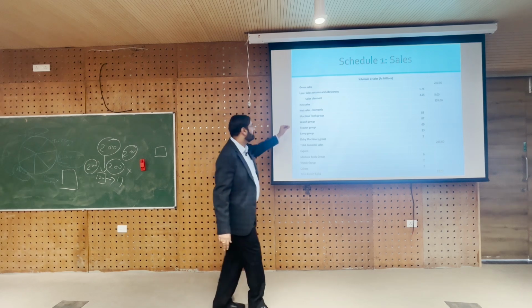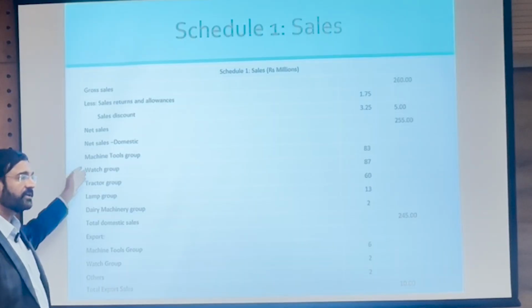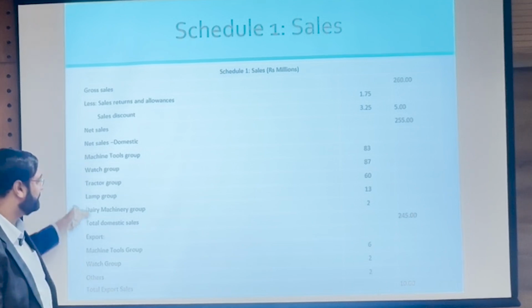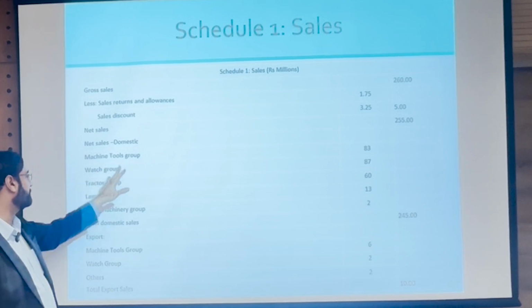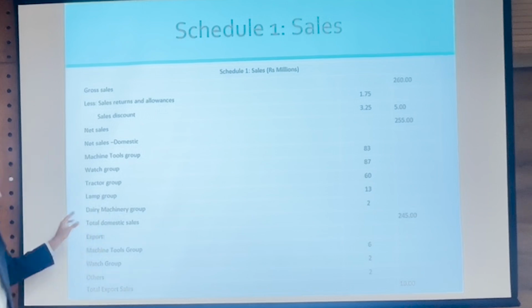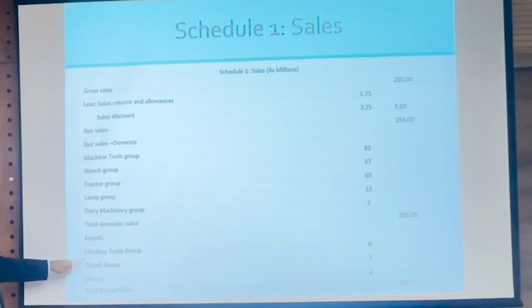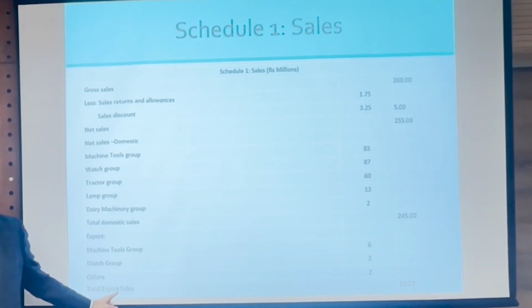So, for this company also we have multiple divisions: machine tools division, watch division, tractor division, lamp division, dairy machinery and so on. The joint total of A plus B plus C plus D plus E is your total domestic sales. Then the same thing for your exports, all the divisions that are exporting, you add them together. You see here machine tools group exported 6, watch group exported 2, others exported 2, the total exports is 10. Are you all getting it?